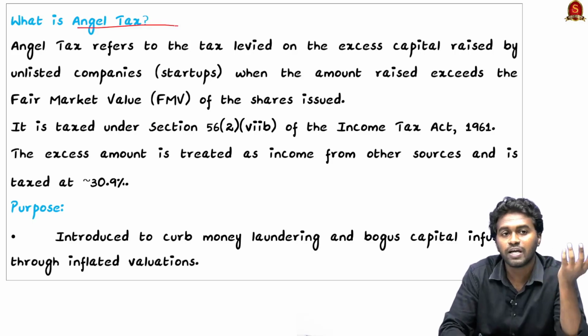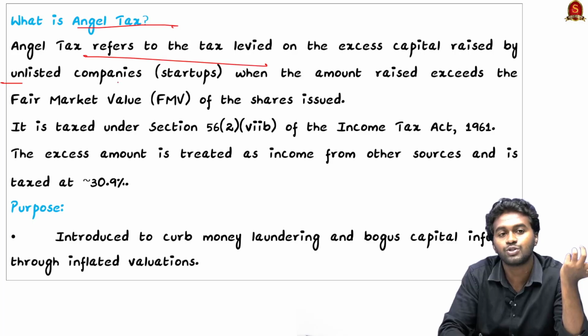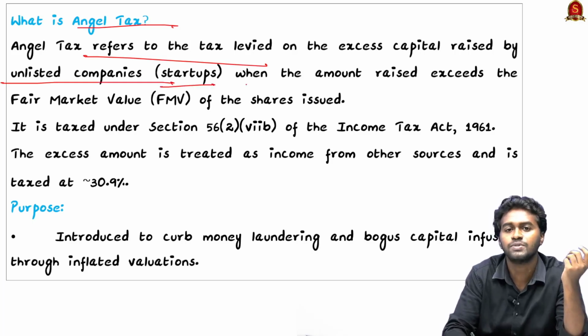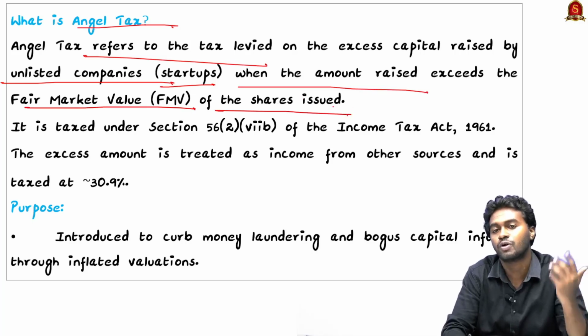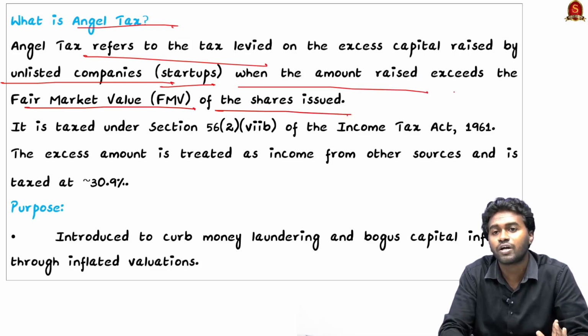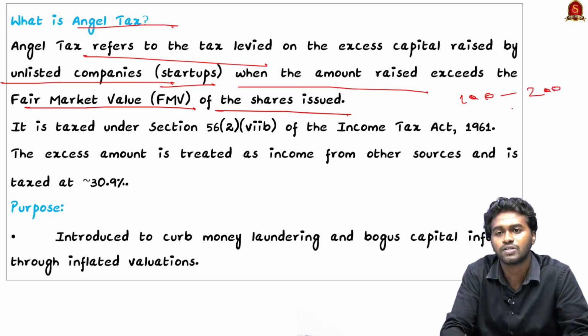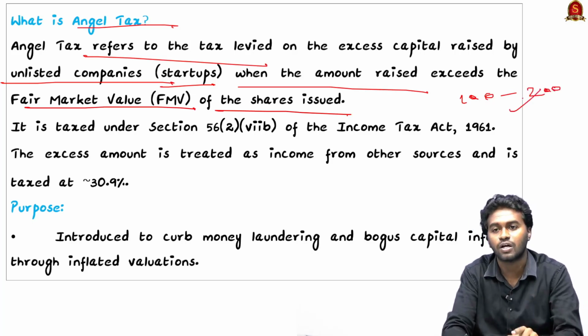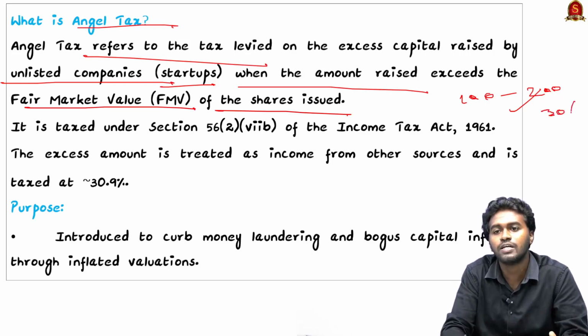So what is meant by angel tax? Angel tax refers to the tax levied on the excess capital raised by unlisted companies, that is startups, when the amount raised exceeds the fair market value of the share issued. For example, if the fair market value of a startup is, let's say, 100 rupees, but through selling their share they got 200 rupees, so they got 100 rupees extra. From this 100 rupees, the government will impose tax. They have to pay around 30 rupees as tax, that is 30% as tax.